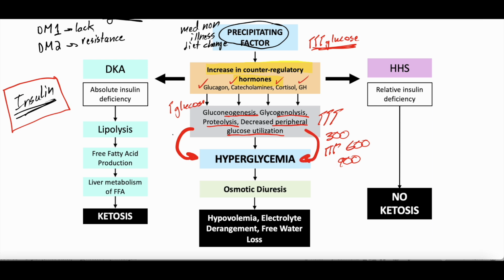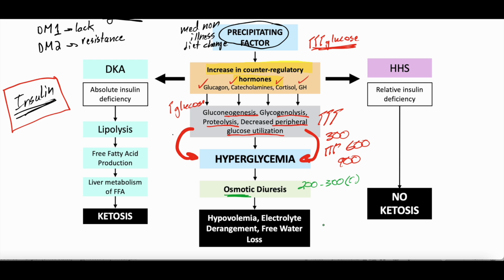And when that starts to happen, our body starts to get really dehydrated because our kidneys can only filter out so much glucose. You'll see varying numbers, but say our body can reabsorb about 200 to 300. I forget the units for glucose. I think it's something per deciliter, 200 to 300. So when the glucose gets above 300, our body starts to urinate out glucose. But glucose is osmotic, so it draws water with it.